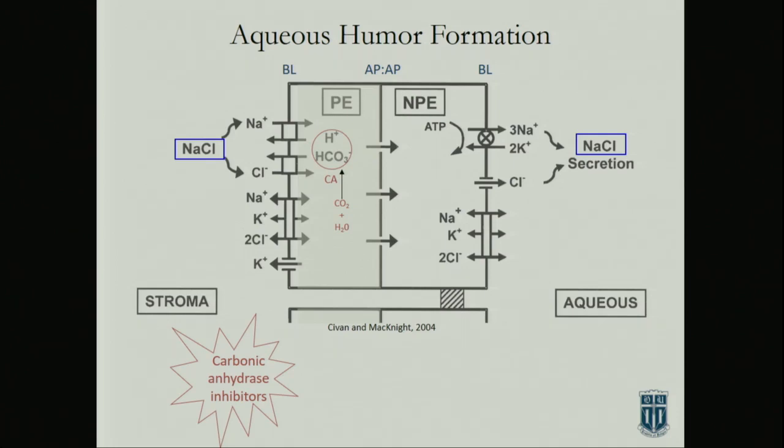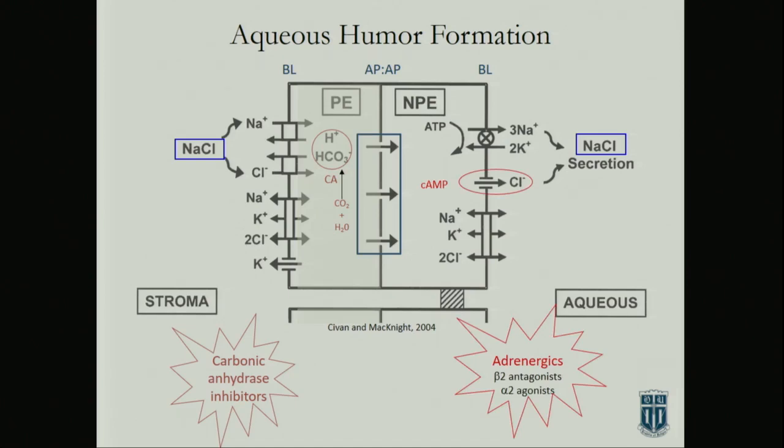It's transported in the pigmented epithelium by a series of transporters and antiporters to move mostly bicarbonate into the pigmented epithelium, and then carbonic anhydrase is cleaved, and that drives the salt, the sodium and the chloride, into the epithelium. And then there's these series of gap junctions that connect on the apical side between the two cells. It just freely diffuses into the non-pigmented epithelium, and then it's transported out primarily by the sodium potassium ATPase into the posterior chamber of the eye. And that's where you get the sodium chloride.